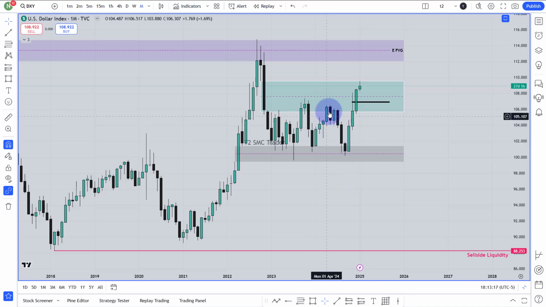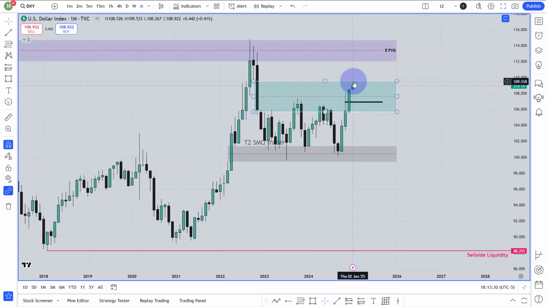So this is that breaker block over here. This whole candle is the breaker block. It can fall until this breaker block or until this gap, okay, which is also the unicorn setup or something like that. Though I don't trade the unicorn, by the way. Yeah, that is all the expectation from the monthly chart.